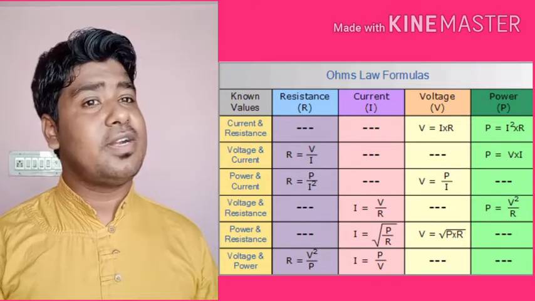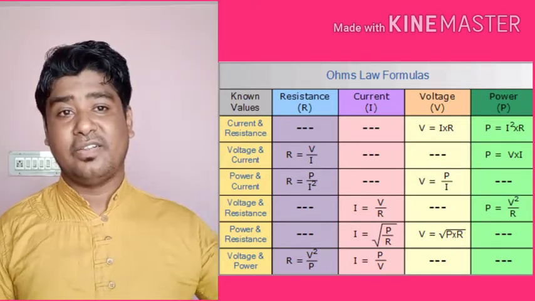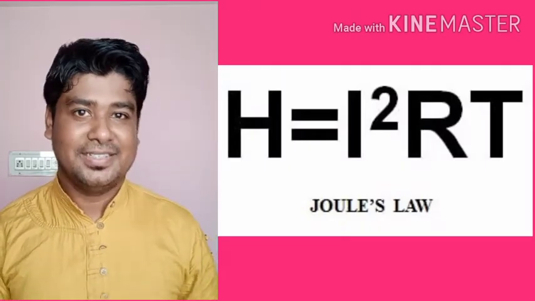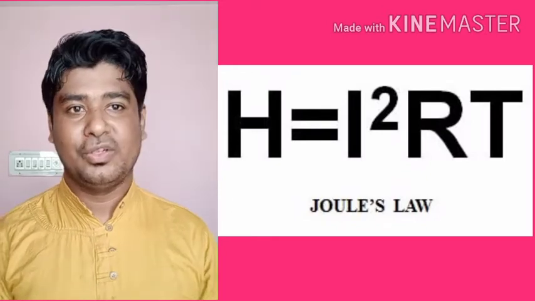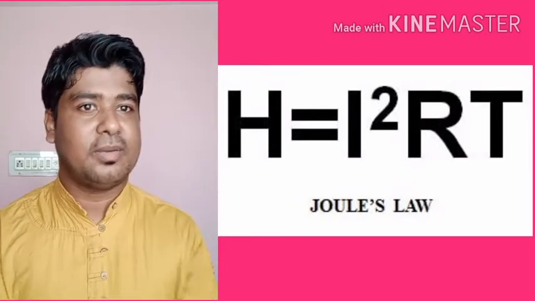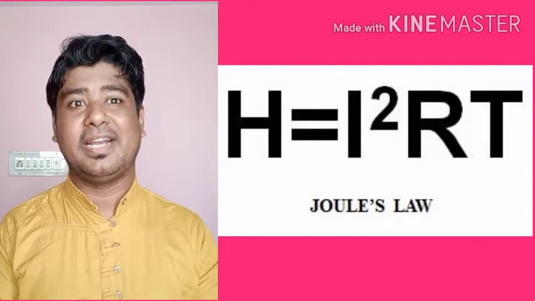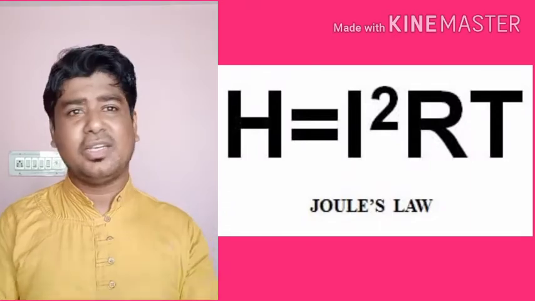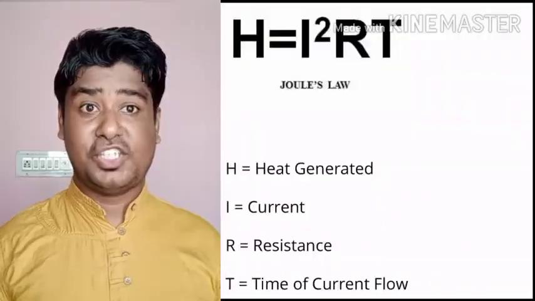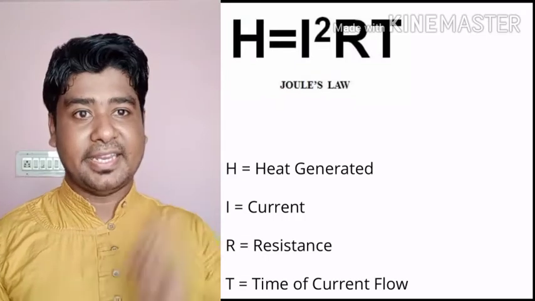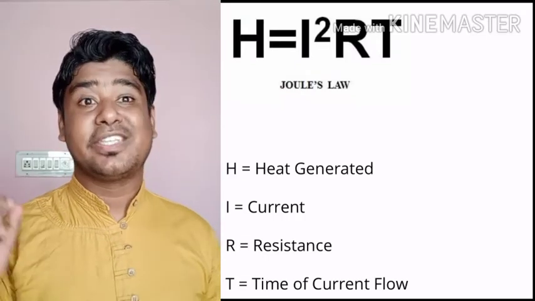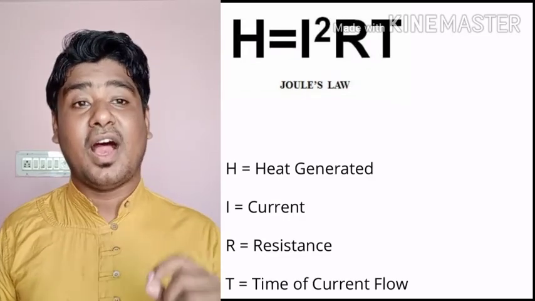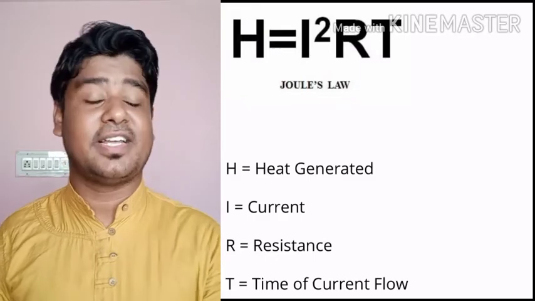What is very important now to discuss is the formula H is equal to I square R T. What is this? This is known as Joule's law. You may get a direct question: define Joule's law, write its mathematical equation. This equation you can represent in words, that is Joule's law. Joule's law can be defined as: the heat is directly proportional to the square of the current, the resistance of the conductor, and the time for which the current flows.